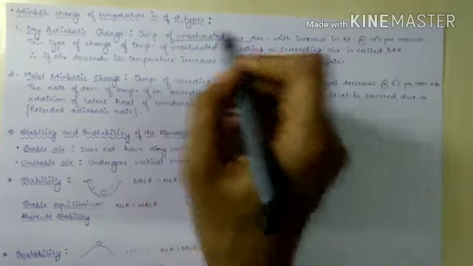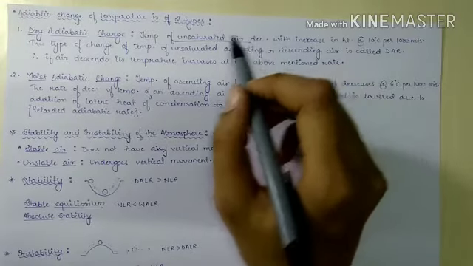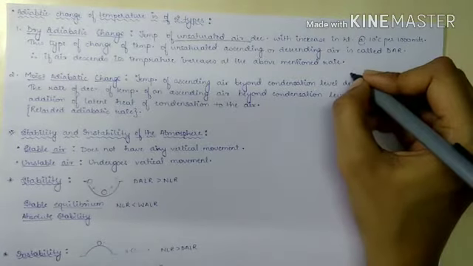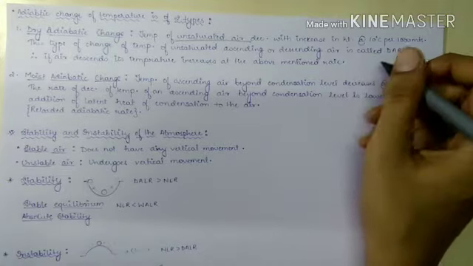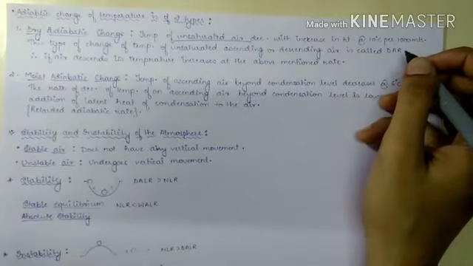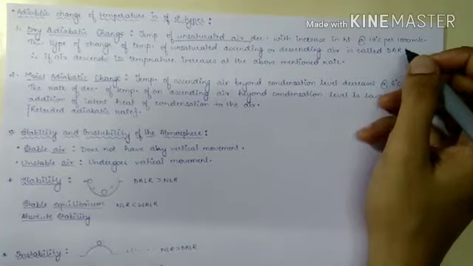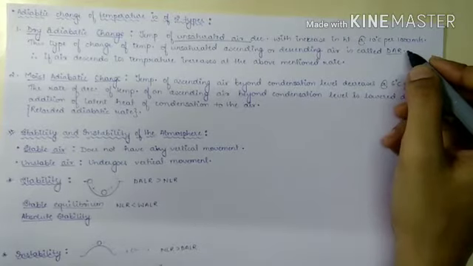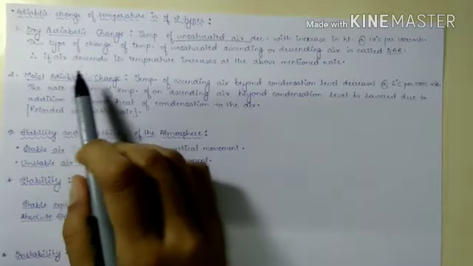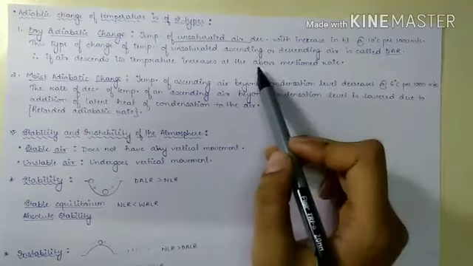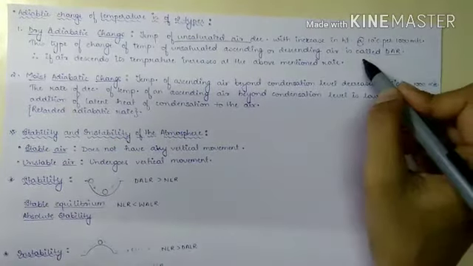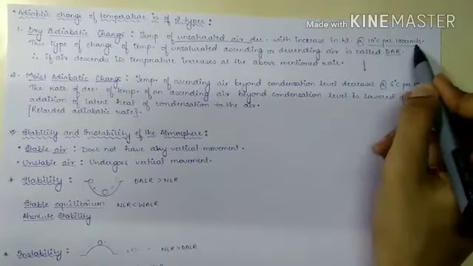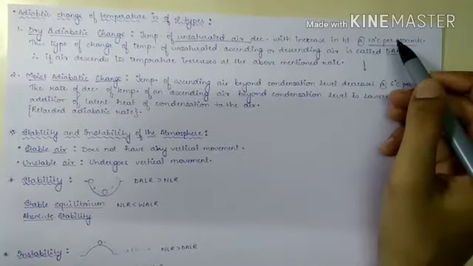So the rate of decrease of temperature with the increase in height is 10 degrees Celsius per 1000 meters. This type of change in temperature of unsaturated air while ascending or descending is called dry adiabatic rate. Therefore, if the air descends, its temperature increases at the above mentioned rate, and if it is ascending, it will decrease at this rate.